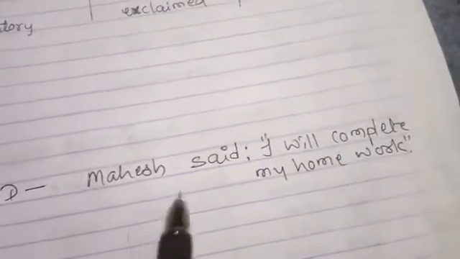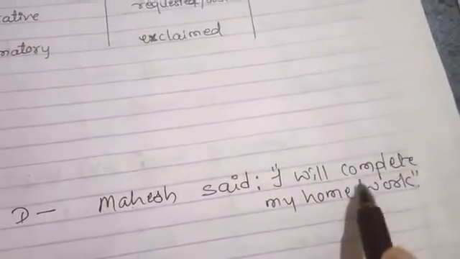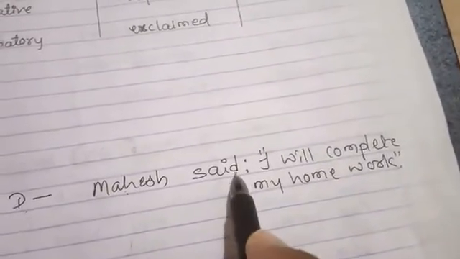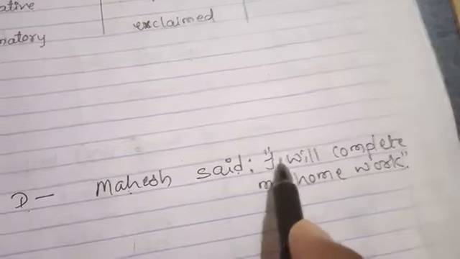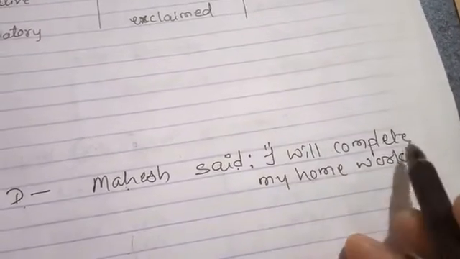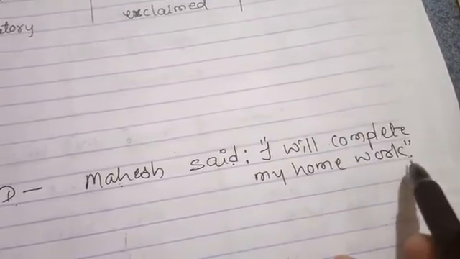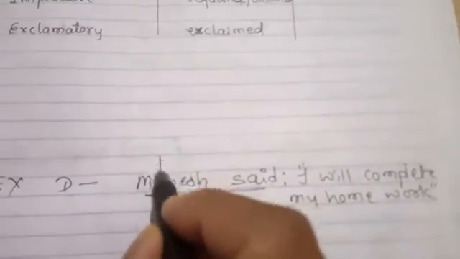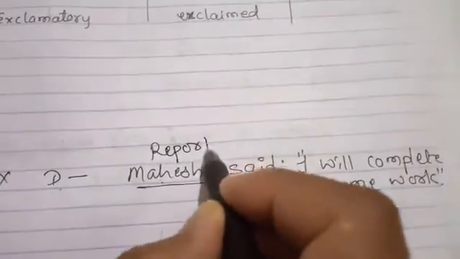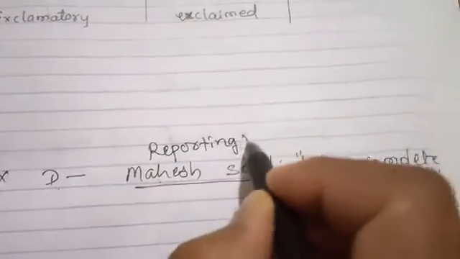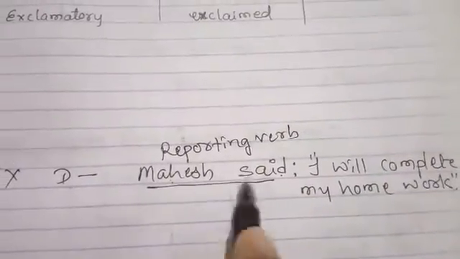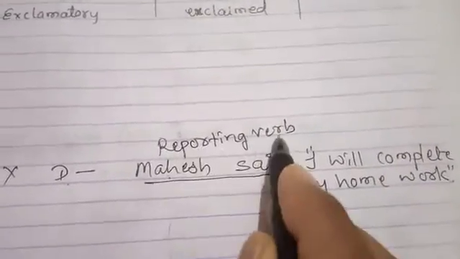Okay, see, already I told you people while explaining before, now just see these two sentences will come in direct sentence. See, Mahesh said, one sentence, given columns. Then the second one is I will complete my homework. See, this phrase is what we call the reporting verb.